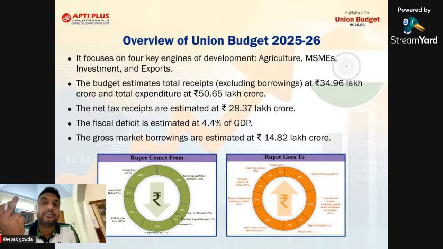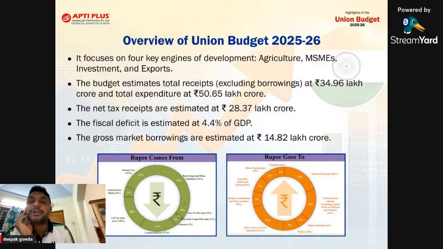because more employment is created through MSME only. Third is investment. We have to attract investment if we want to increase economic growth. And fourth is export. And this year, the total budget will be approximately 50.65 lakh crore compared to last year. Last year the budget was 48 lakh crore rupees, and this year almost 50.65. So there is an increase in the budget.